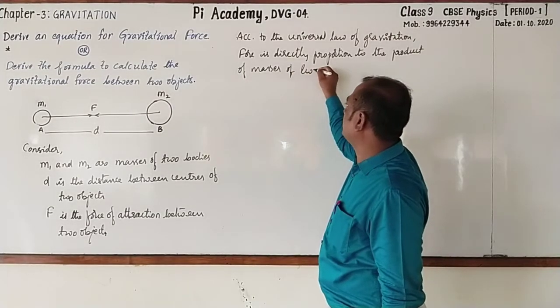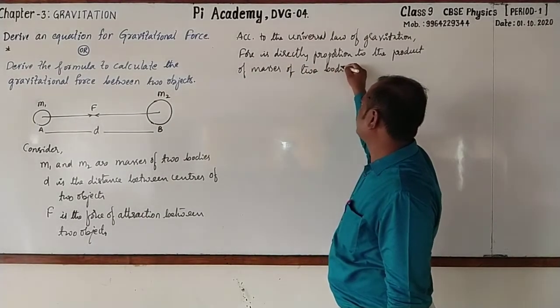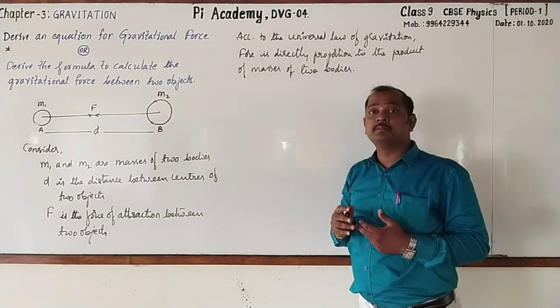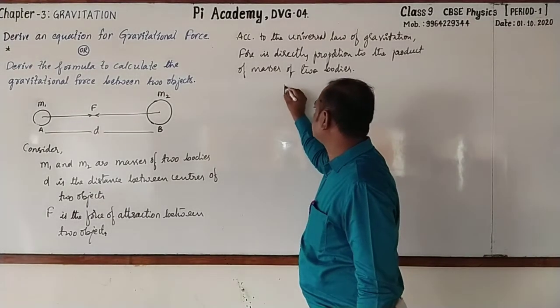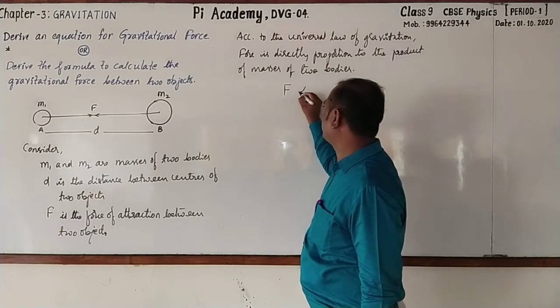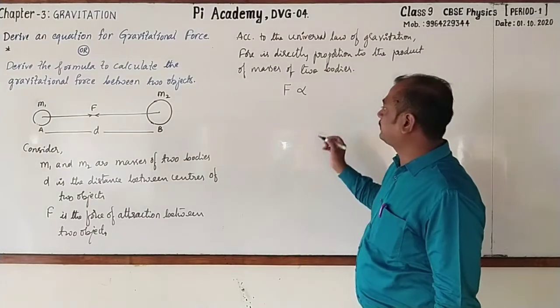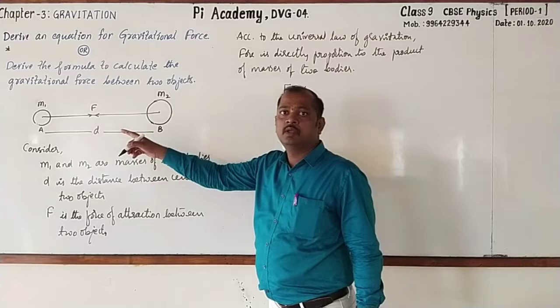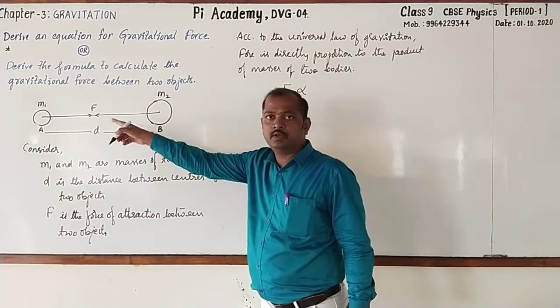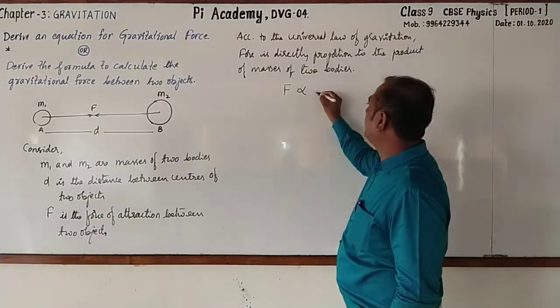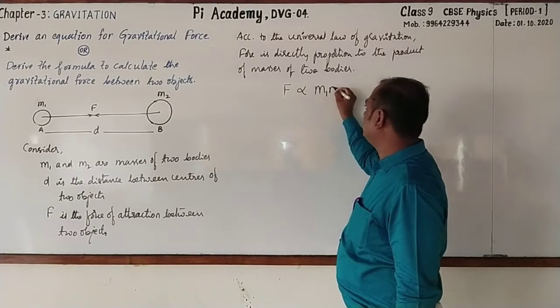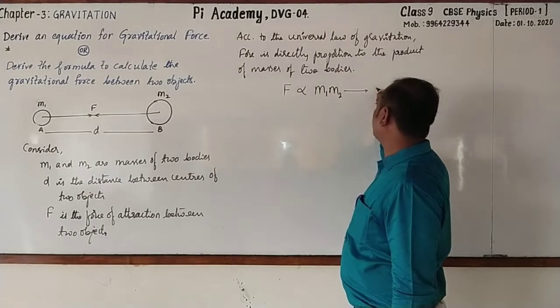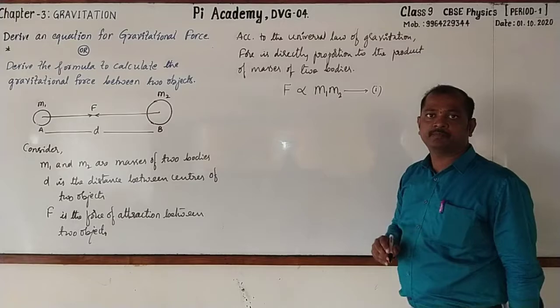Then how do you write it symbolically? Force is taken as F, directly proportional, this is the symbol, and the product of masses of two bodies. The mass of first body is M1, mass of second body is M2, and their product can be written as M1 M2. You may call this as statement 1.